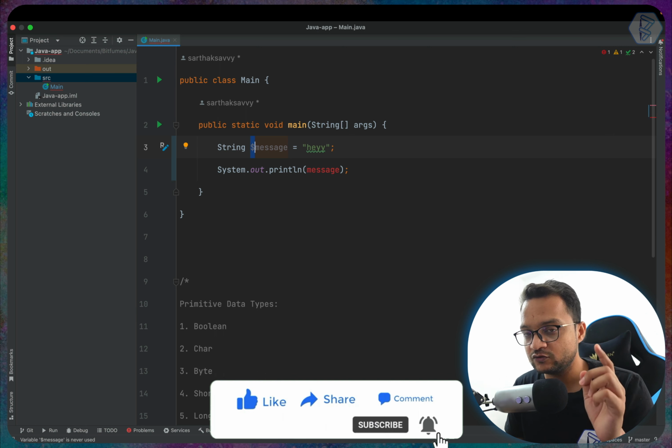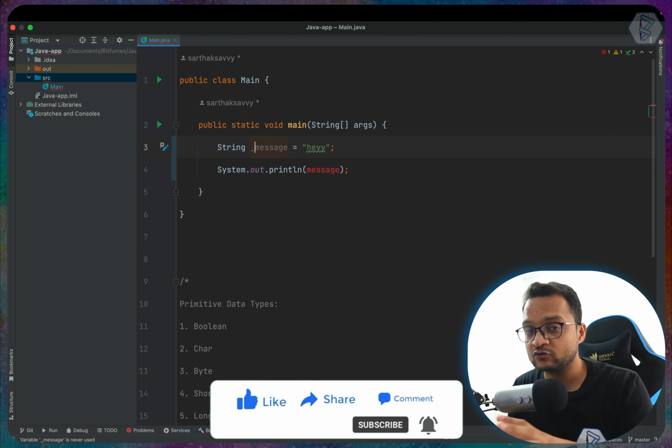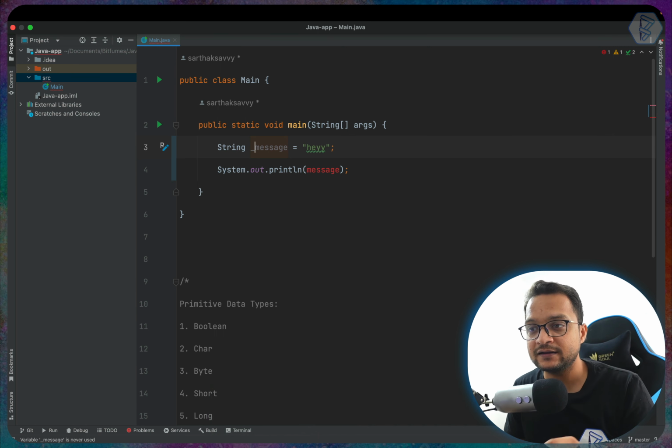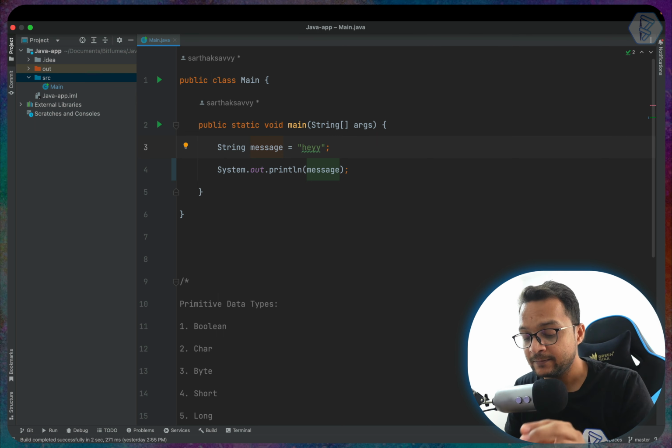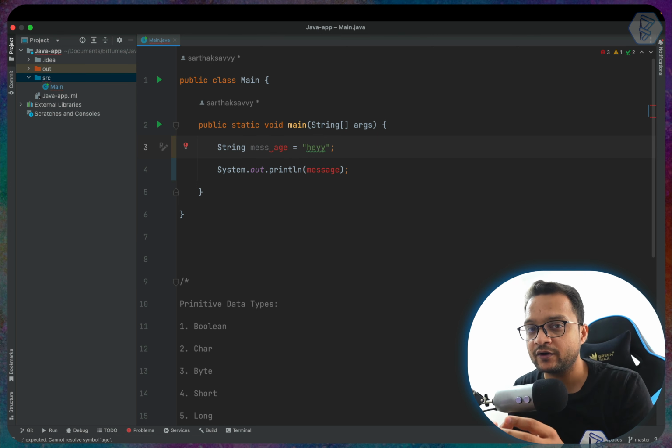So yes, you can use the dollar sign and underscore before the name of your variable. Similarly, you can use the string name, then underscore at the beginning or dollar sign, but you cannot have any spaces in the name of your variable.